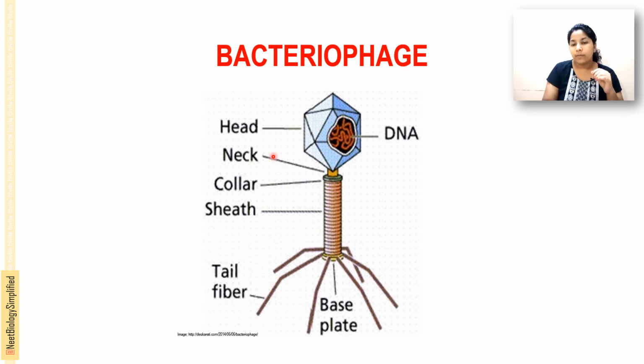This is the structure of the bacteriophage. You can see the head, a polyhedral structure, which contains the nucleic acid DNA, and this is the collar or the neck.